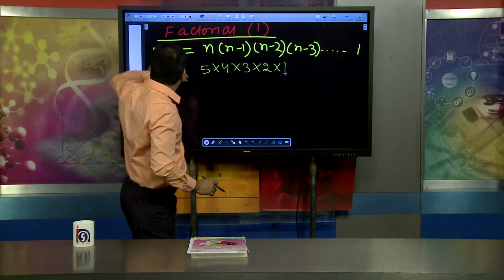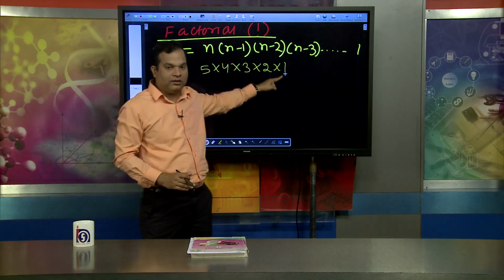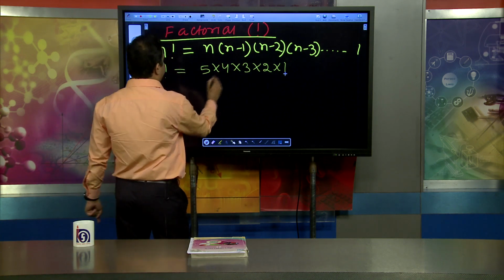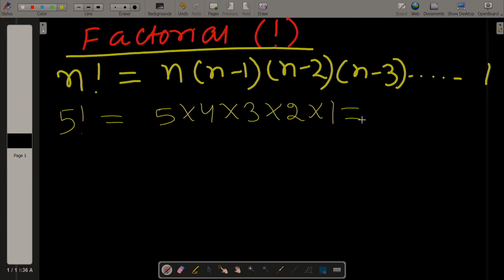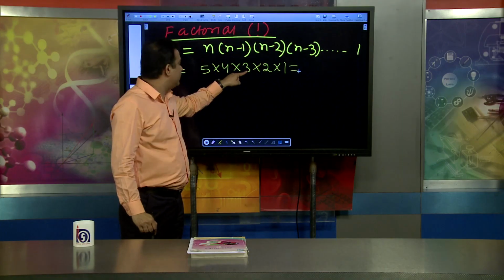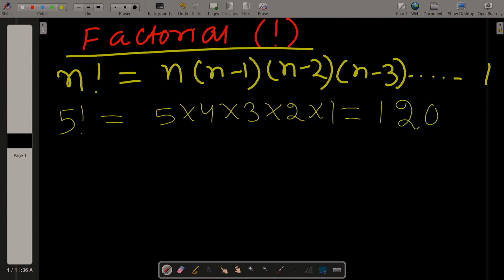When talking about 5 factorial, it starts from 5 and goes up to 1. So I can say 5 into 4 into 3 into 2 into 1. 5 into 4 is 20, 20 into 3 is 60, 60 into 2 is 120. That value is 120. Suppose I want 3 factorial. 3 factorial means 3 into 2 into 1. 3 into 2 is 6, 6 into 1, and the value will be 6.